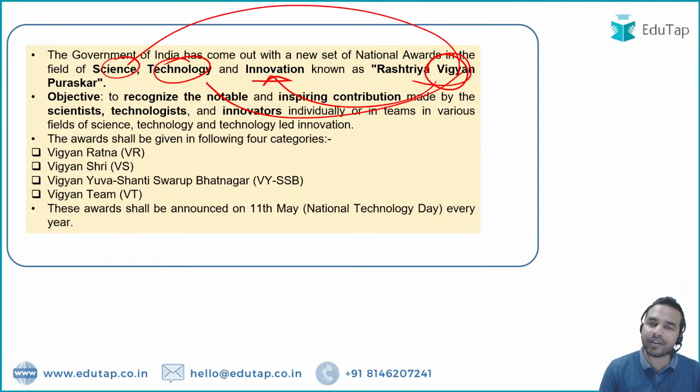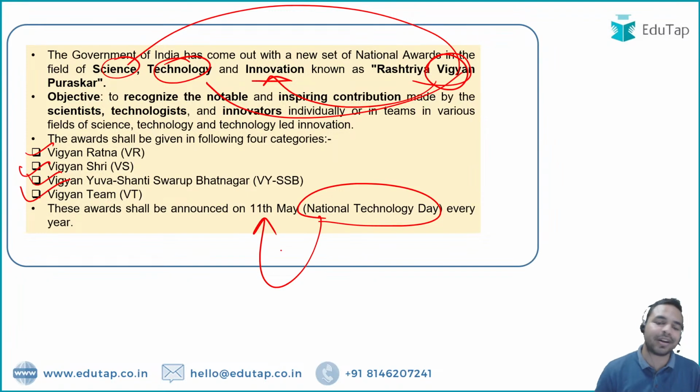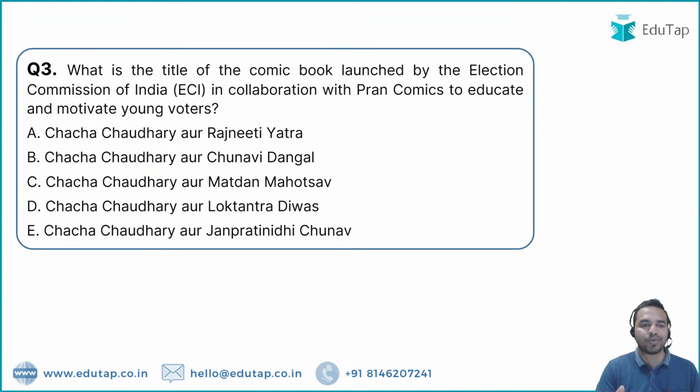So what are the 4 categories in this particular award? The 4 categories are Vigyan Ratna, Vigyan Shri, Vigyan Yuva, Shanti Swarup Bhatnagar and the Vigyan Team. Another important point is that these awards, as they are related to technology, will be announced on the National Technology Day. और वो किस डेट को हम सेलिब्रेट करते हैं? That is 11th of May. तो ये डेट आपको पता होनी चाहिए, ये डे आपको पता होना चाहिए, साथ में ये 4 कैटेगरीज आपको पता होनी चाहिए. Absolutely right, my dear friends. So this is the right answer. Let's move on to the next question.